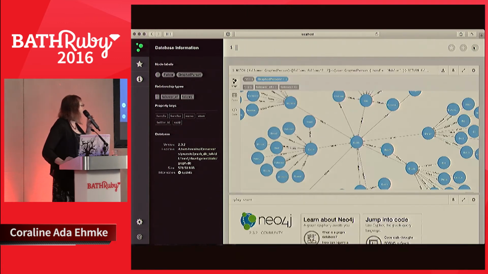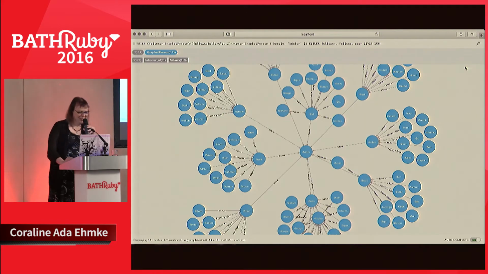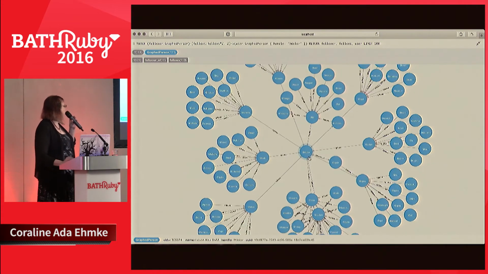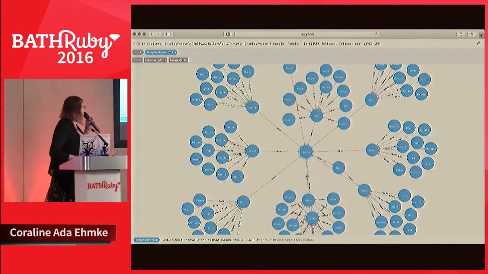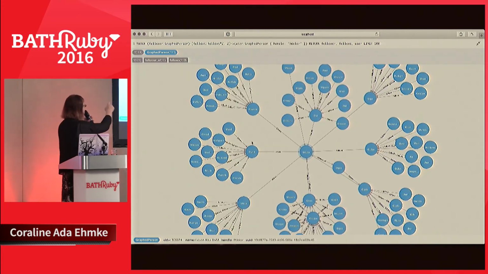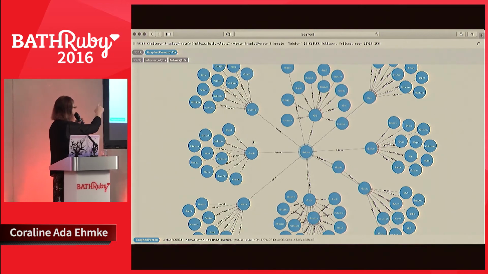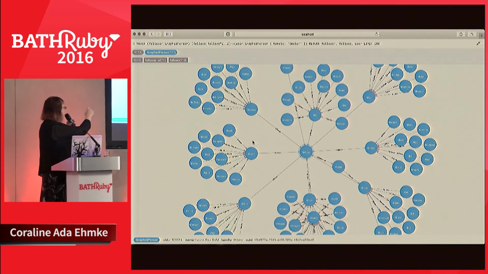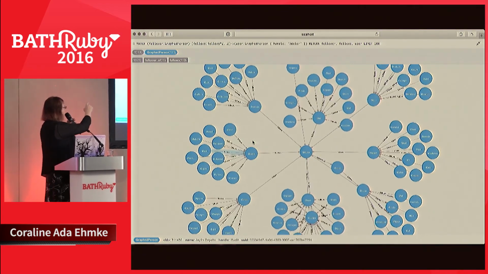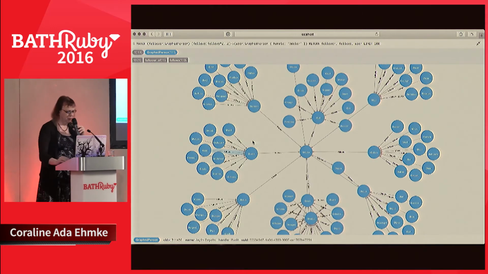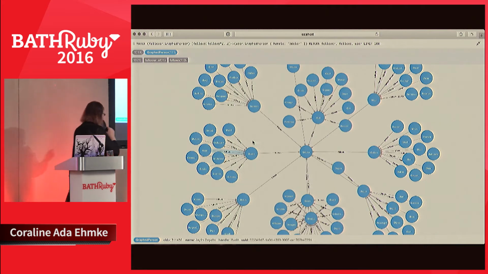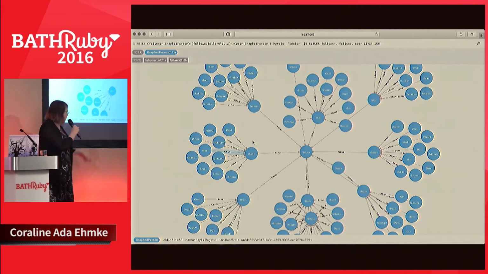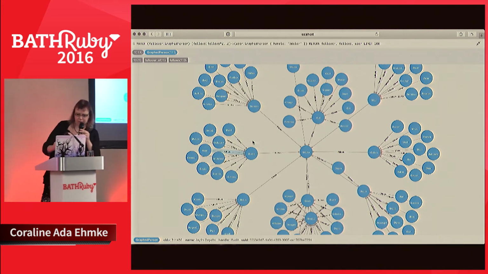Here's the cool part. Check that out. Isn't that awesome? So we get a graph. Because our data is graphical, why not get a graph back? So we can see the relations between the things. We can see the node we queried at the beginning in the center of the graph, and then the immediate followers, and then the followers of those followers, which is pretty cool. You can drag them around. You can double-click on them to see all the metadata that's associated with the node as well, which is pretty cool.